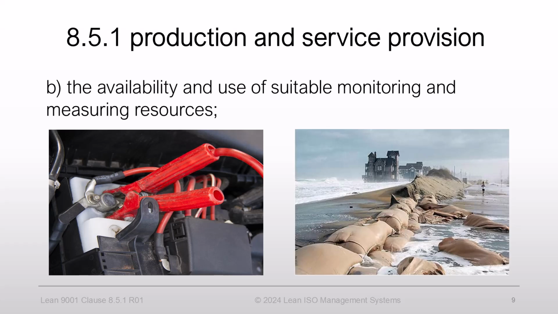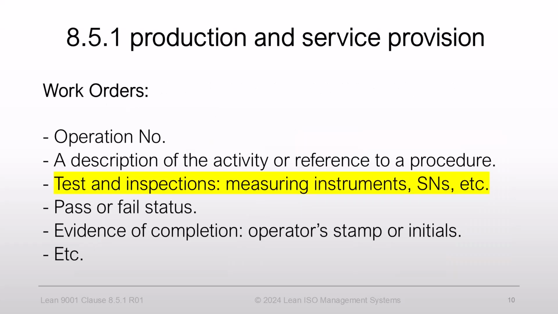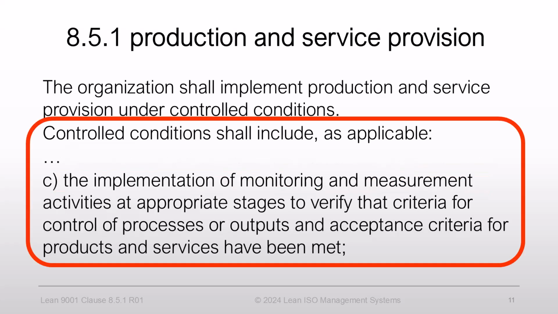When we determine that our production process shall use monitoring and measurement, let's return to our work travelers. As needed, these documents specify requirements for the inspection and test operations. Here, we identify the necessary measuring devices and other monitoring resources for the specific operations to demonstrate product conformity. The following point c. reiterates the previous requirement, so let's skip it.